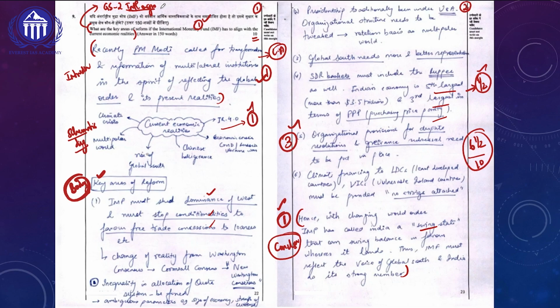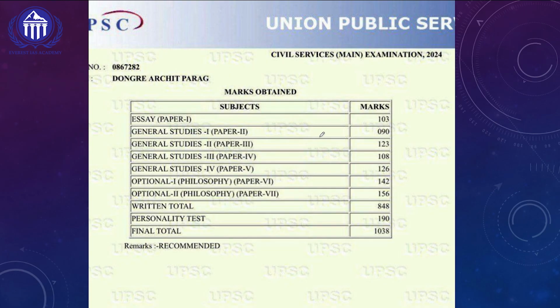The reason why I am saying this is that if you look at his real mark sheet in GS paper 2, he got 123 marks out of 250. This is very high. The reason being, for each question he has constantly got a minimum of 6.5 to 7 marks. And even if you look at his written total, 848, it is much higher than All India Rank 1, Shakti's written marks, which is 843 only.